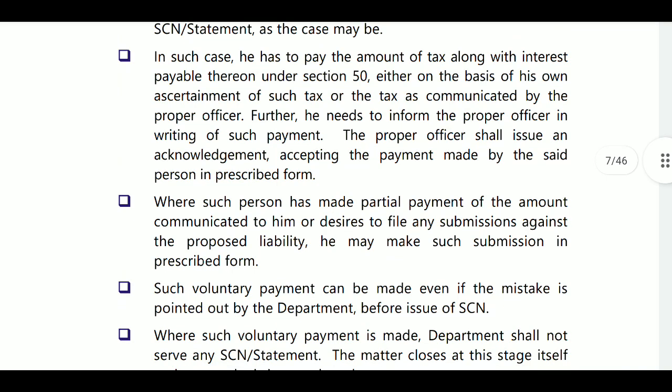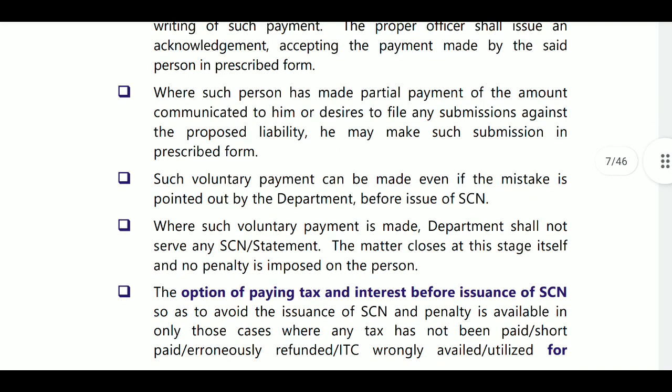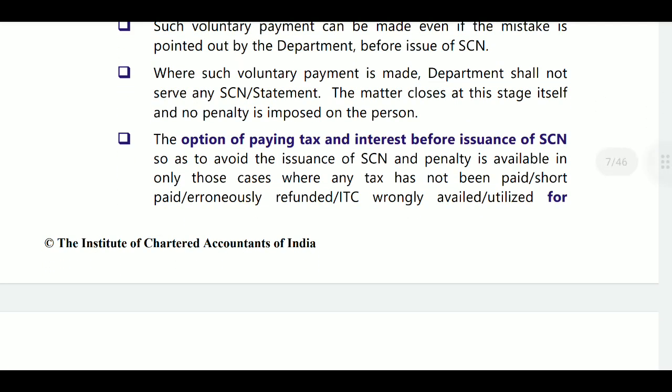Here interest will be calculated as per section 50, that is 18% will be calculated, where such person has made partial payment of the amount communicated to him or desires to file any submission against the proposed liability, he may make a submission in the prescribed form. If you want to go for any appeal on the show cause notice, you can go, no issue.